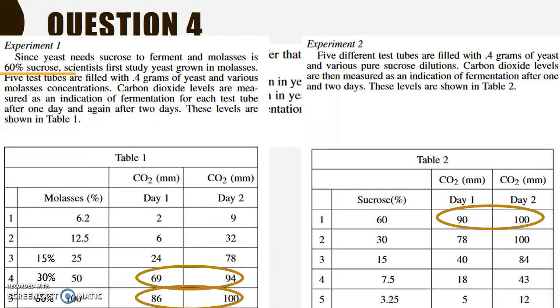Here I see 69 and 94, but I see 78 and 100 for pure sucrose, something that looks a little bit higher. For 15% with my molasses, I see 24 and 78, but with my pure sucrose at 15%, I see 40 and 84, leading us to believe that pure sucrose is actually more effective at fermentation than sucrose coming